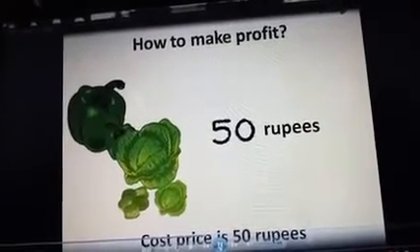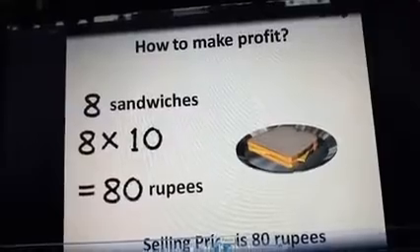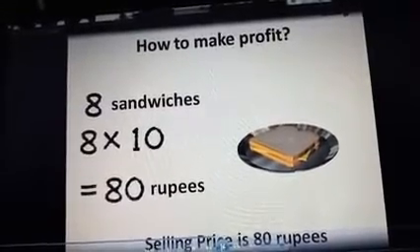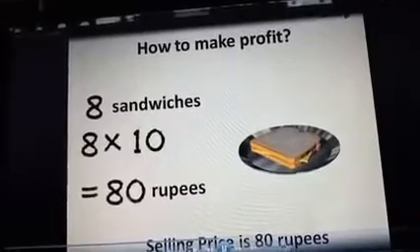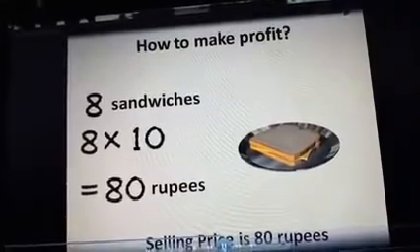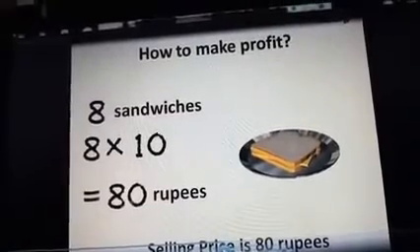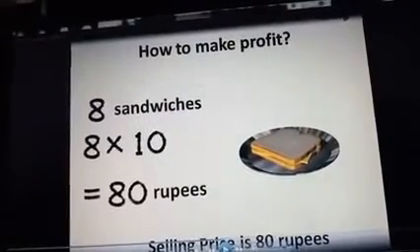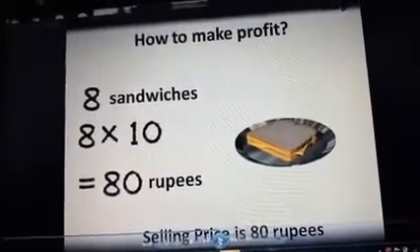The cost price is 50 rupees. Then, using the vegetables, he sells sandwiches to earn money. As he is selling, we call the price at which he is selling the selling price. So purchasing raw materials is called the cost price.